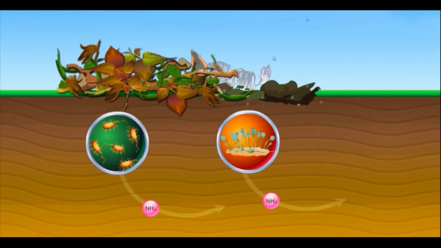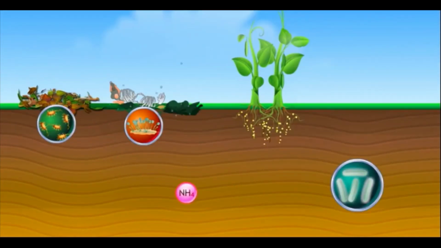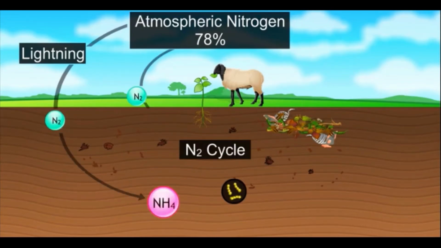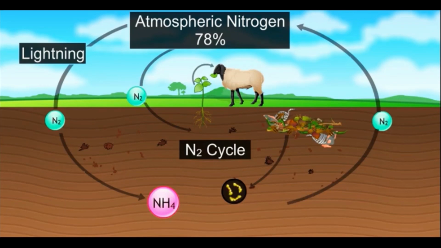When plants and animals die, bacteria and fungi present in the soil convert the nitrogenous waste into nitrogenous compounds to be reused by the plants. Certain bacteria convert some of these nitrogenous compounds into nitrogen gas. Thus, the percentage of nitrogen in the atmosphere remains more or less constant, that is maintained around 78%.